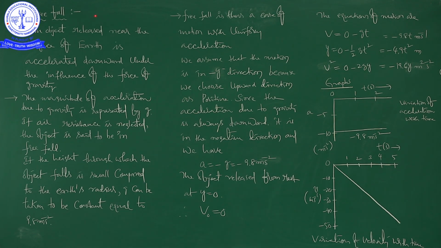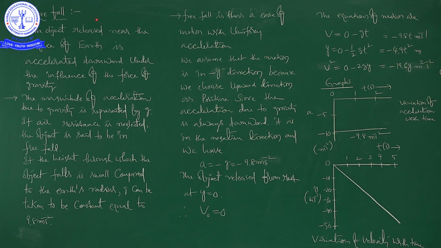So when you drop the stone from your hand freely, the motion of the stone is free fall motion. The stone falls freely from your hand to the surface of earth. Within the span of one or two minutes, I explained what free fall motion is.